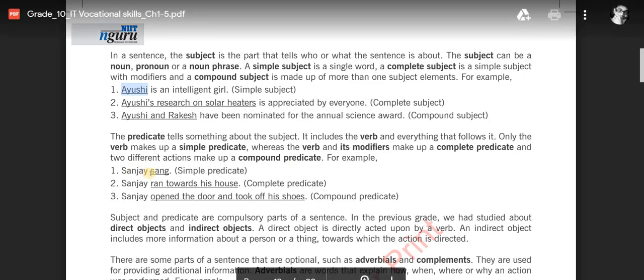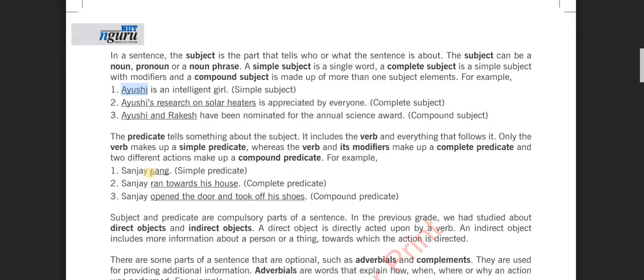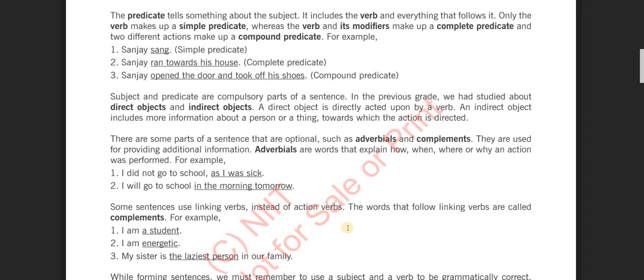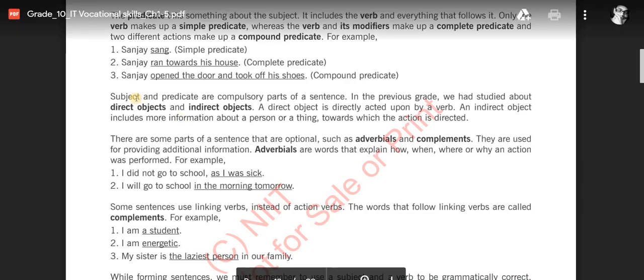Sanjay sang. So what was Sanjay doing? Sanjay was singing something. So it is a simple predicate. Sanjay ran towards his house. Ran towards his house, complete predicate. It completes the meaning of itself. Then opened the door and took off his shoes, compound predicate. More than one predicate is joined here. That is why it is called compound predicate.